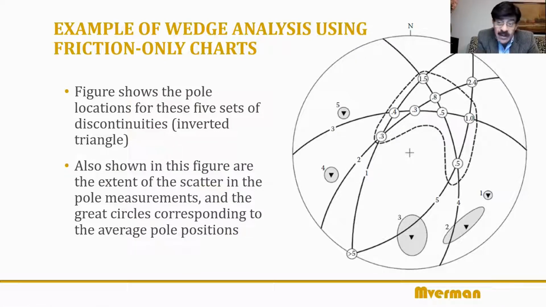Right. Now let's look at where do these great circles intersect. They are intersecting at these locations, but you know, these are the mean great circles. If you plot the great circles for all of these, all the points that are there, right, you will have thousands of great circles intersecting. So this dashed line shows that all the intersections for all the individual joints taken together, all the intersections lie in this zone. So this can be the zone of instability. That's where the intersections take place. For the average or for the mean great circles, those are the intersections.